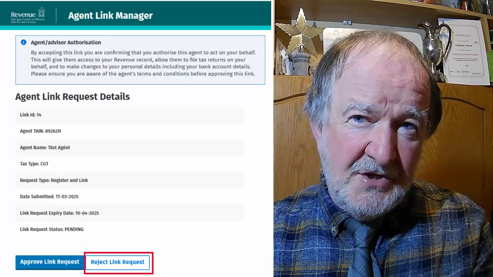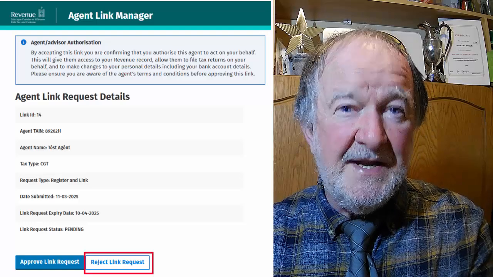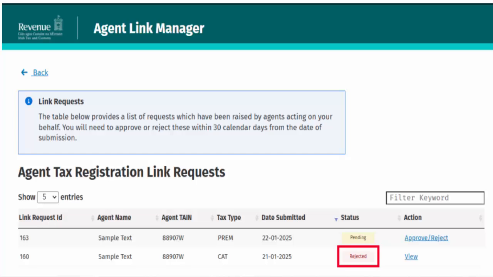This acknowledgement message will be displayed to you when Reject Link Request is selected. This screen contains the link request rejected message. The status will be set to rejected on the Agent Link Manager. On this screen, you can see that the status of the request is set to rejected. By clicking View, you can see the details of the rejected link request.